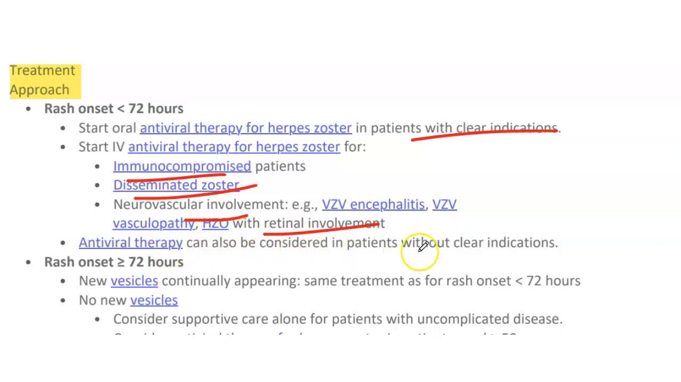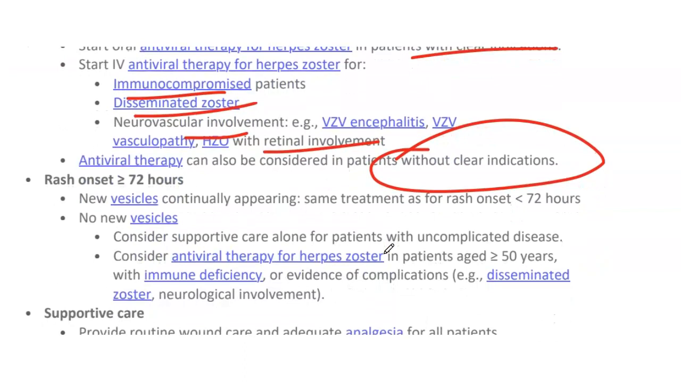Antiviral therapy can also be considered in patients without clear indications. If the rash onset is greater than 72 hours and no new vesicles are continually appearing, the treatment is the same as discussed above. If new vesicles are appearing, the treatment is the same as discussed above. If there are no new vesicles, consider supportive care alone.